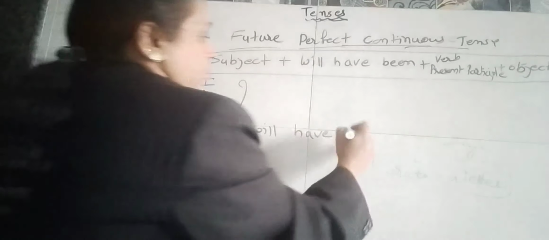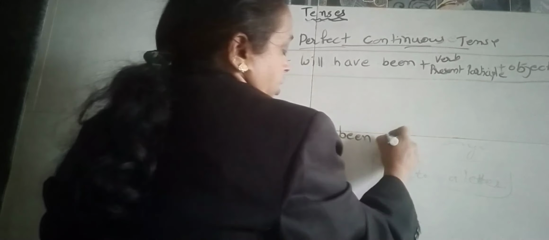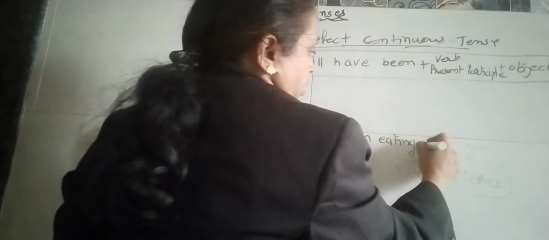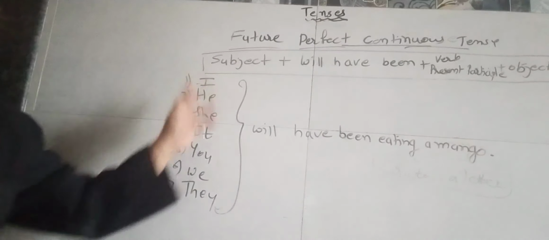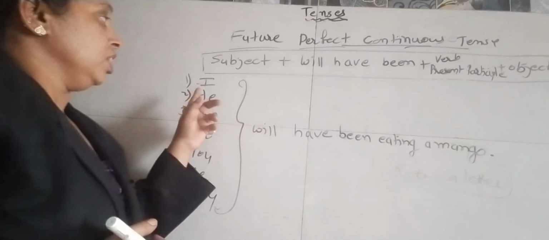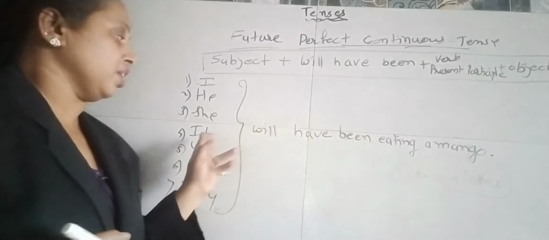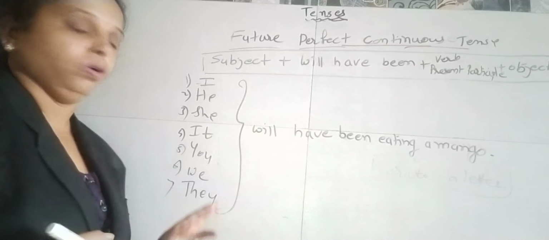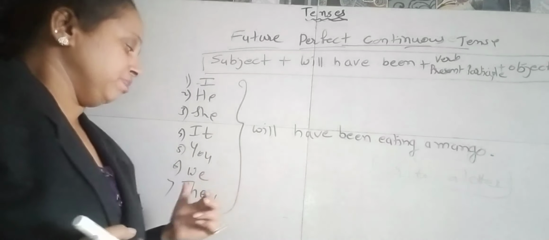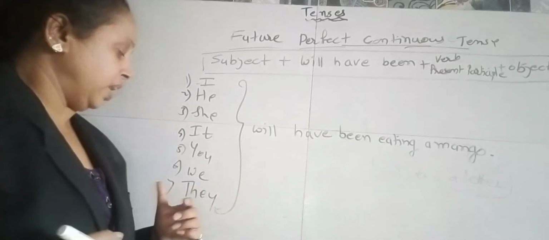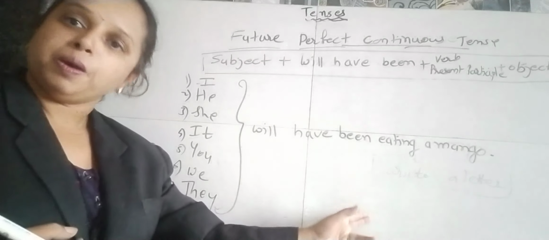I will have been eating a mango. So for the rest of the pronouns also the same thing will come. He will have been eating a mango. She will have been eating a mango. It will have been eating a mango. You will have been eating a mango. We will have been eating a mango. And they will have been eating a mango.